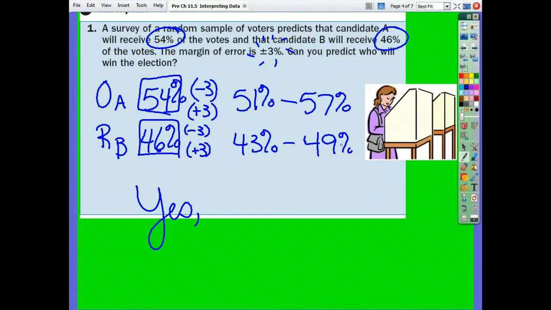Nothing overlaps. So yes. Who should win? Obama. I can't spell. Should win. That is our prediction, and we could make a prediction on that one. And it did come true.